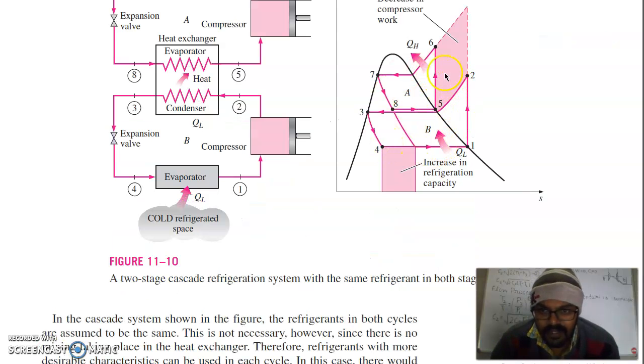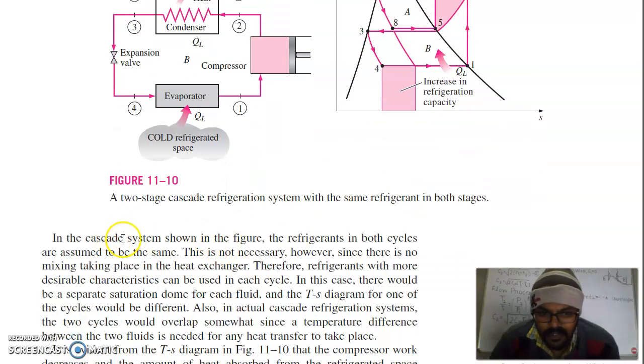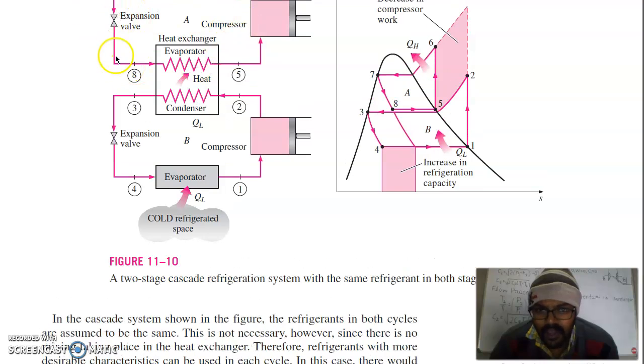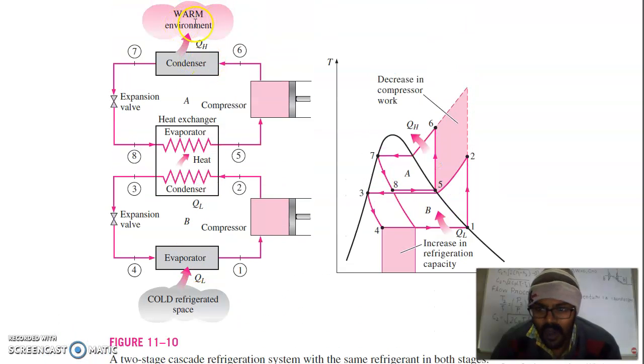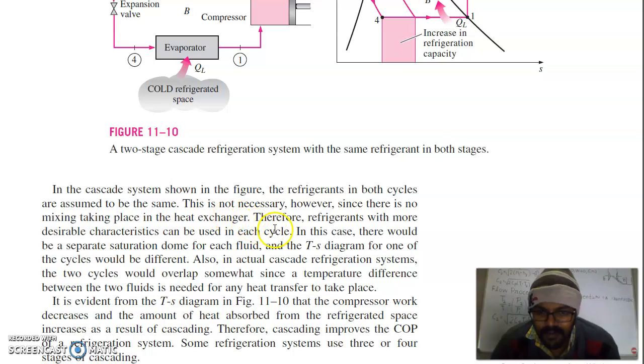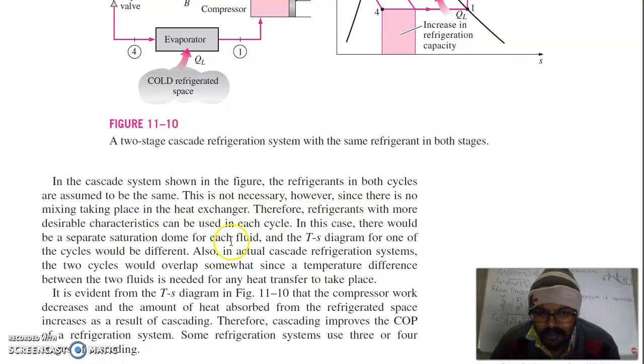In this cascade refrigeration system shown here, you can see a single dome, so the refrigerant is the same. In the cascade system shown in the figure, the refrigerant in both cycles is assumed to be the same, but this is not necessary. Since no mixing takes place in the heat exchanger, you can use a different refrigerant for each cycle, depending on the lowest temperature you have to achieve, the warm environment temperature, and the intermediate temperature. Therefore refrigerants with more desirable characteristics can be used in each cycle.